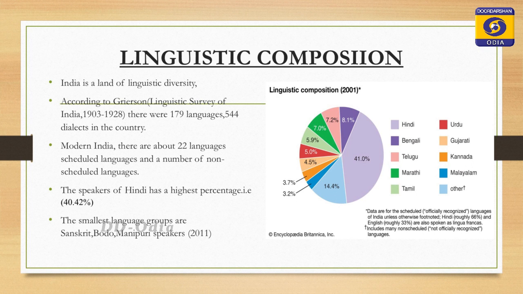Out of all the languages, the speakers of Hindi are highest in percentage, that is 40%, whereas smaller percentages of different languages like Sanskrit, Bodo and Manipuri are found in the country. In this pie chart, it is clearly visible that in violet color, 40% of people speak Hindi, whereas other colors show the percentage of other languages spoken by different people.